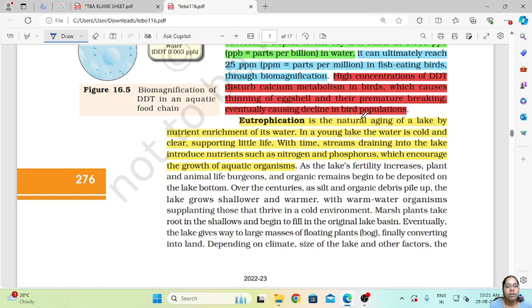Then eutrophication. Eutrophication is basically the natural aging of a lake by nutrient enrichment of its water.